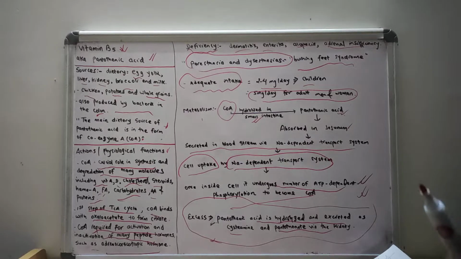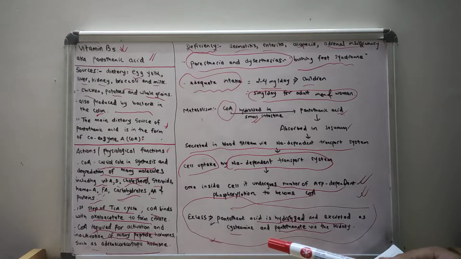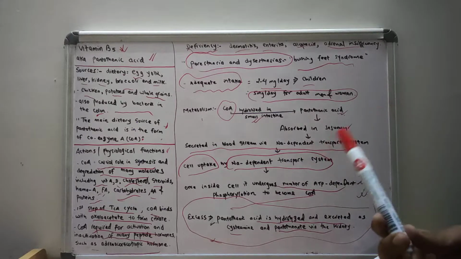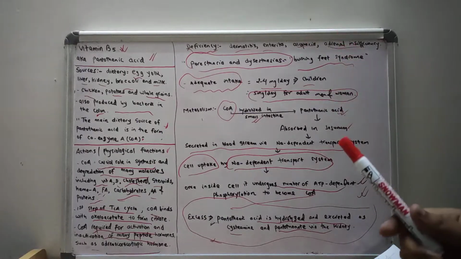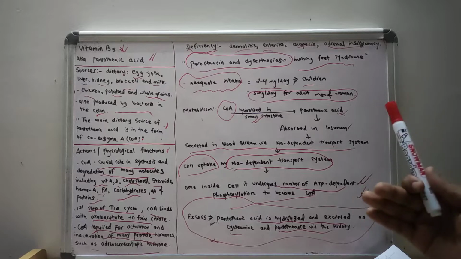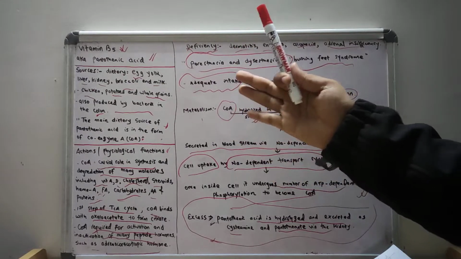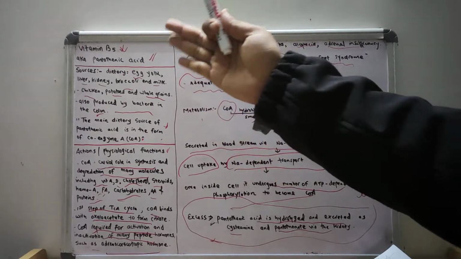We have discussed a brief introduction of pantothenic acid, its various sources, and the actions and physiological functions of vitamin B5. What are the various manifestations that occur when there is deficiency of vitamin B5? What should be the adequate intake? I also added a brief explanation about the metabolism of B5.